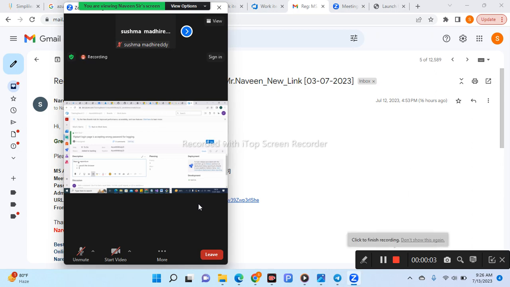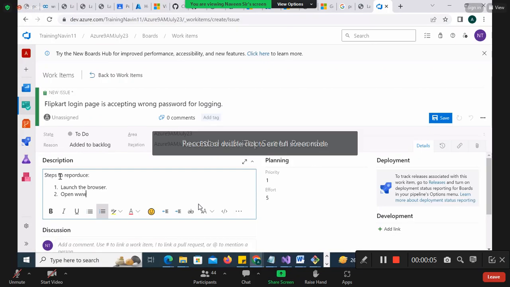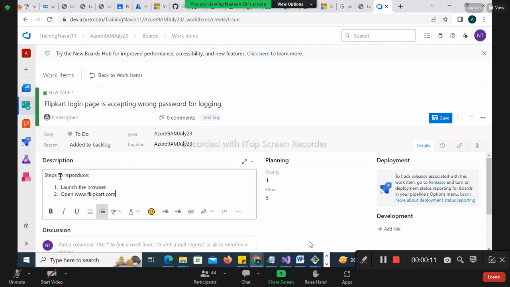Okay, open www.flipkart.com, something like that. So it will follow some steps here: Flipkart.com, enter the username, enter the wrong password, click on the login button.